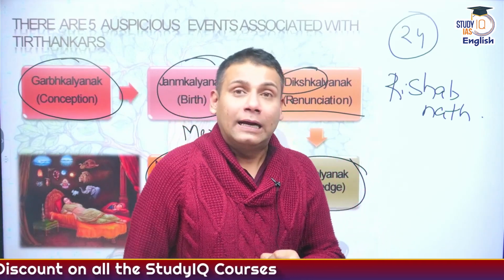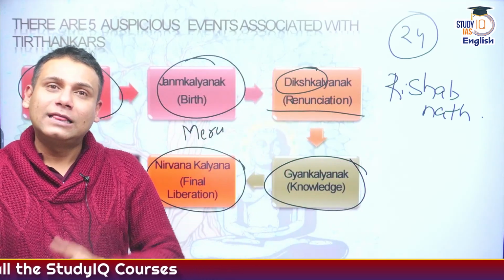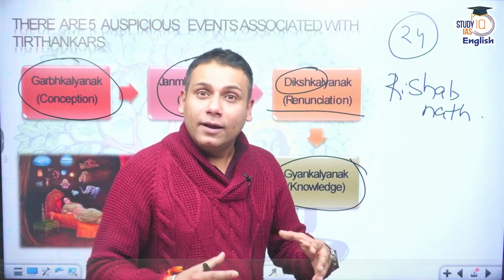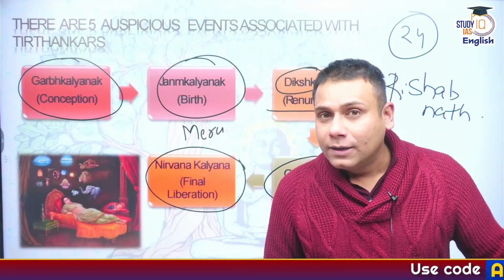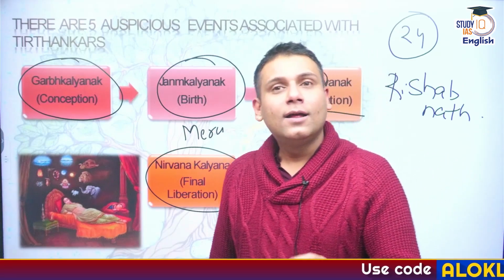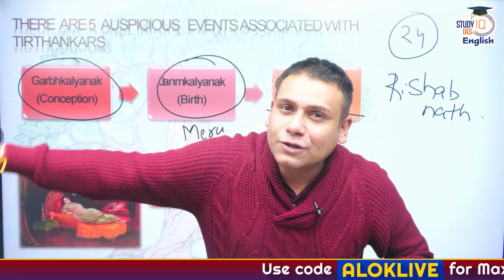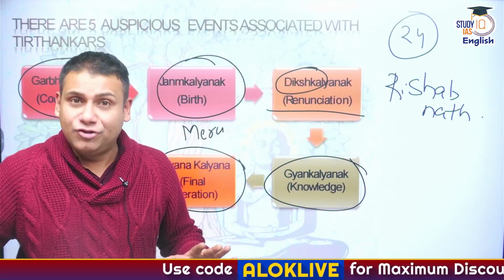It is believed that there are 5 cardinal principles of Jainism: Satya, Ahimsa, Asteya, Aparigriha, and Brahmacharya. I repeat, Satya, Ahimsa, Asteya, Aparigriha, and Brahmacharya. The last principle of Brahmacharya was given by Vardhaman Mahavir ji.